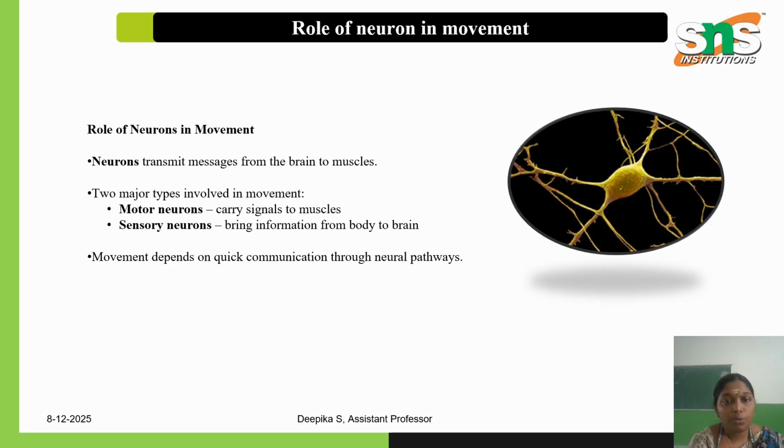So, what is a neuron and the role of a neuron? A neuron is a transmitter through which electrical signals get transmitted to the brain and muscles. So, the role of a neuron is to transmit the message from the brain to muscles. We have two major types of neurons: one is the motor neuron and the other is the sensory neuron. Motor neurons carry signals to the muscles, and sensory neurons bring information from the body to the brain, from the external factor to the internal factor. So the quality of movement depends upon the quality of the communication in the neuron.